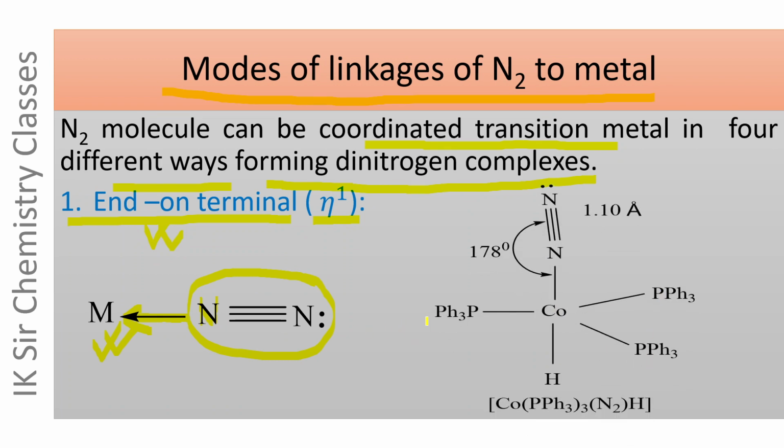CoH(PPh3)3(N2). In this complex compound, the N2 molecule acts as an eta 1 ligand. This mode of linkage is called end-on terminal. The metal-nitrogen bond is almost linear, and this bond angle is 178 degrees. This is the end-on terminal mode of linkage of N2, which is denoted by eta 1.